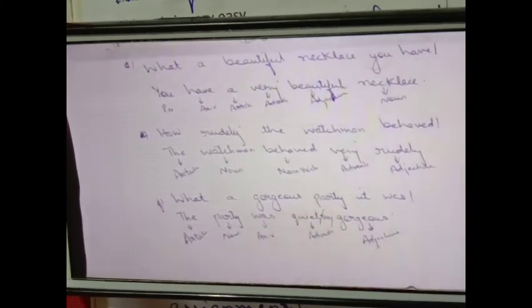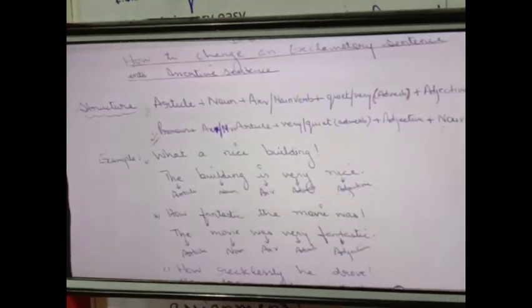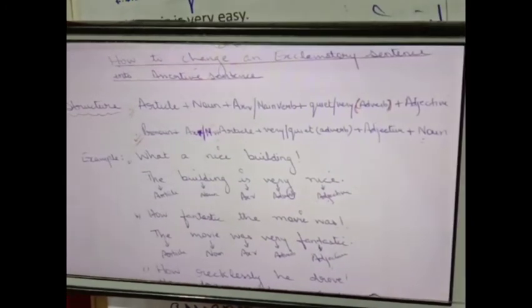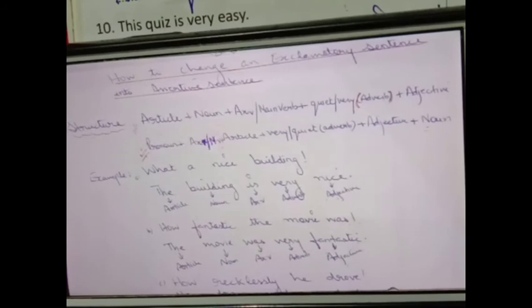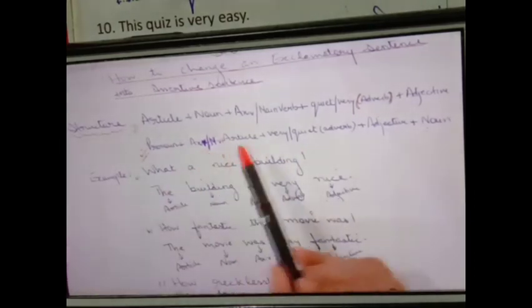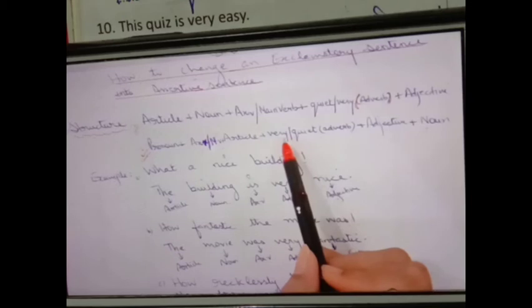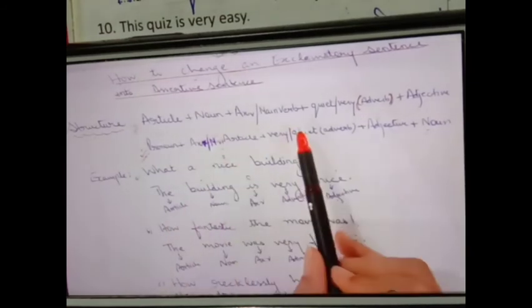Okay, so just by following these two structures, you can very easily change an exclamatory sentence into an assertive sentence. If a pronoun is mentioned in a sentence, use the pronoun first and the noun will come at the last. But if noun is missing, need not to worry. You just follow the structure. If anything is missing, if auxiliary verb is missing, leave it, switch on to the next one. But the structure will remain the same. If anything is missing, need not to worry. You switch on to the next one what is given.